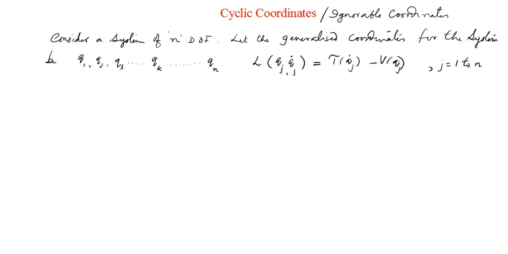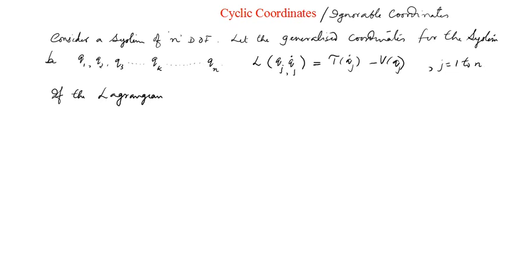Now suppose you found out the Lagrangian of the system, and that Lagrangian is expressed in terms of its various generalized coordinates.